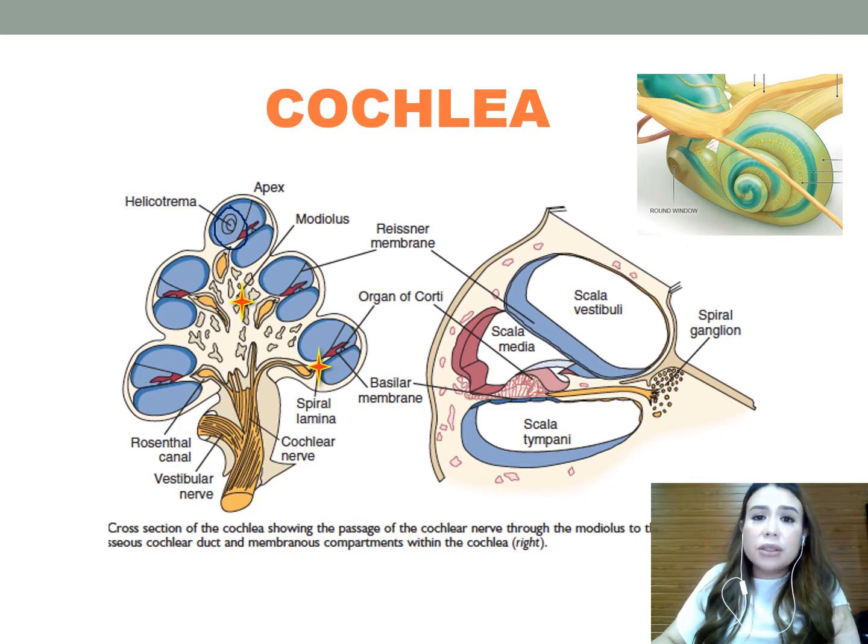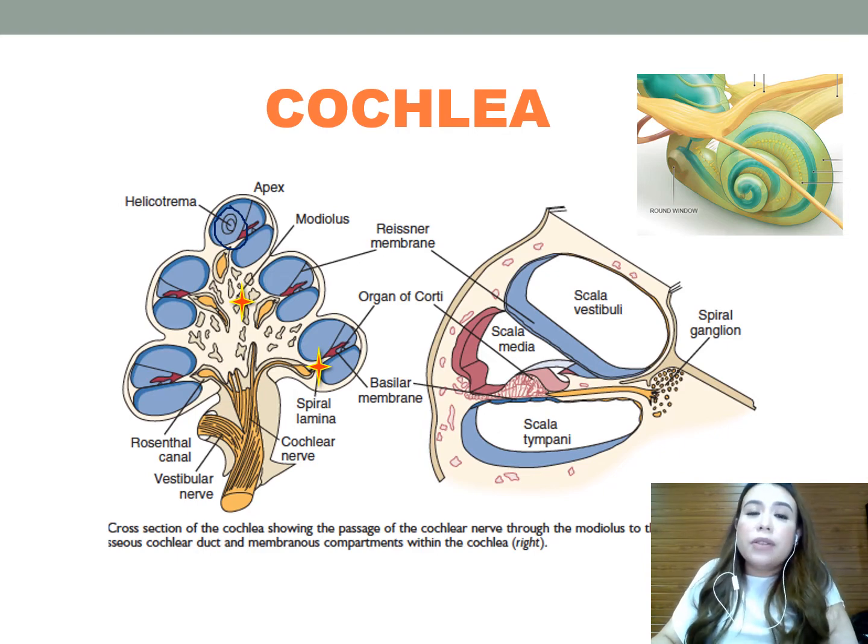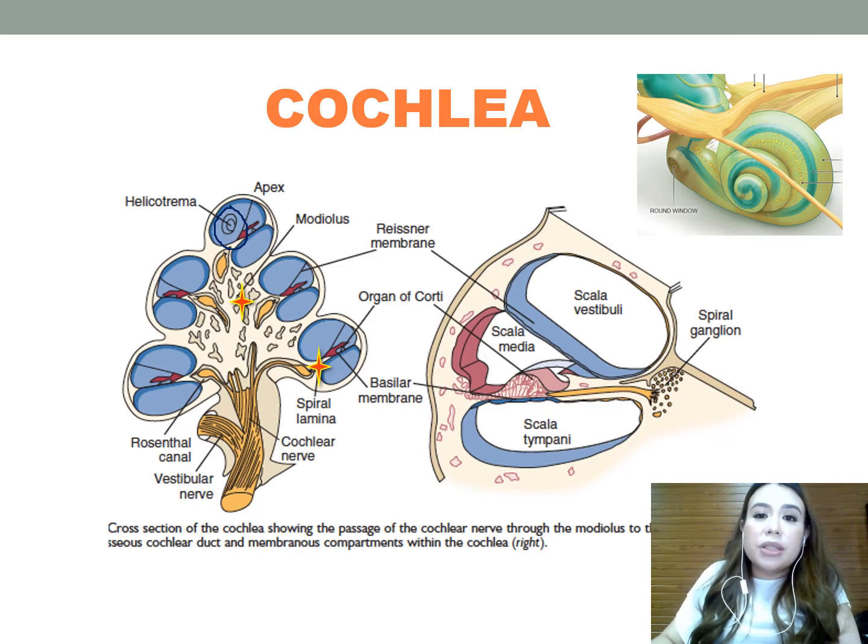At the basal turn of the cochlea is your cochlear aqueduct, which is a bony channel that allows communication between your perilymphatic fluid and the cerebrospinal fluid of the subarachnoid space in your posterior fossa. We'll go through that in more detail. Then that's your helicotrema. That's your basilar membrane.